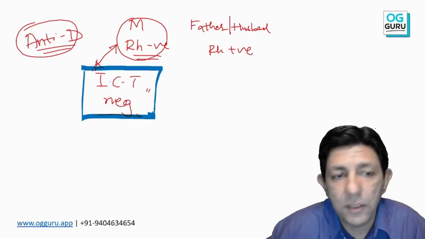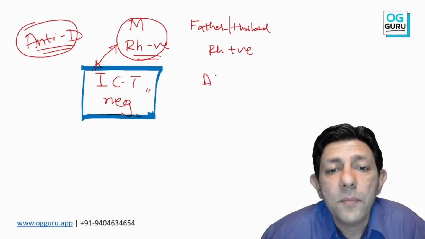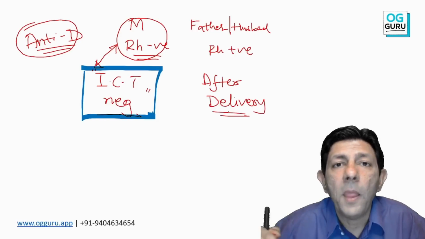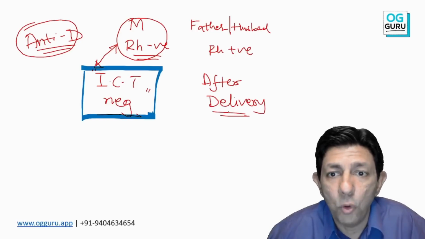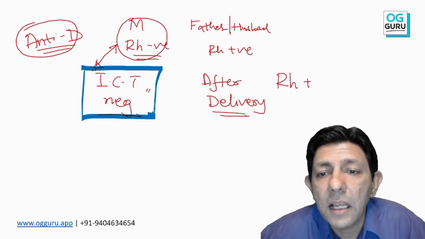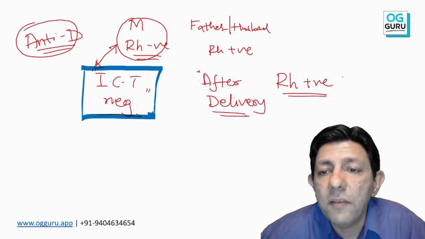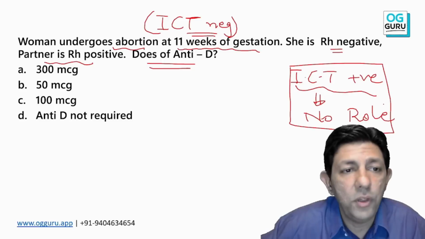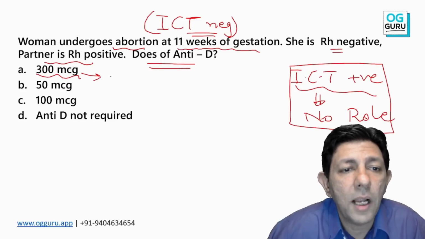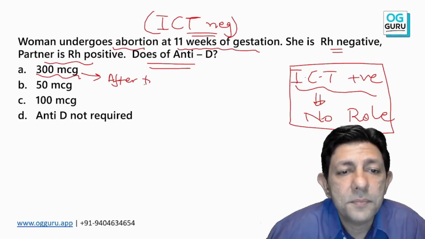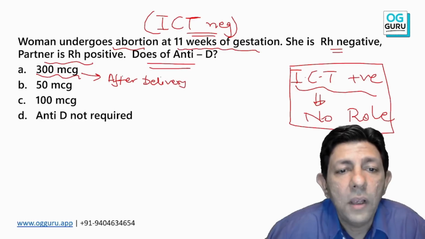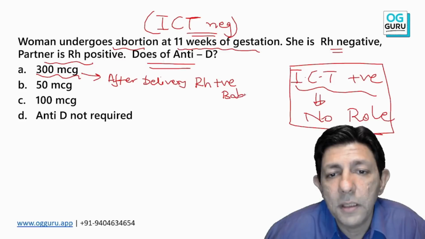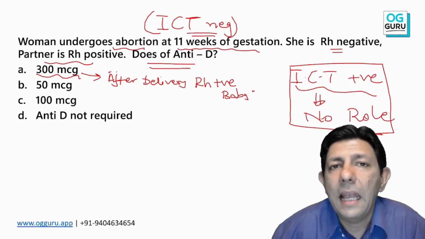Now remember, my dear students, after delivery, after birth of a baby, we will check the baby's blood group. And if the baby is Rh positive, after delivery of a Rh positive baby, here we give the full dose, 300 microgram. Is this understood to all of you? Because if the baby is Rh negative, then again anti-D is not required.